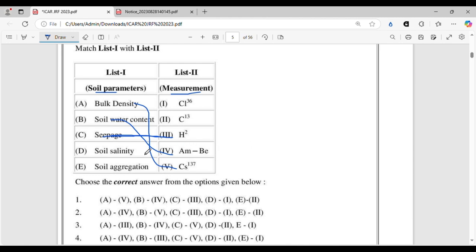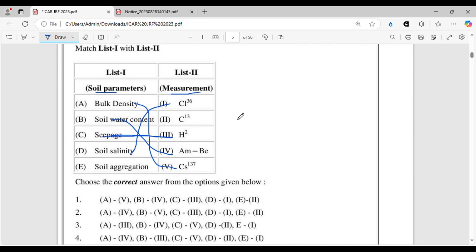And soil salinity can be measured with, of course, Cl36. This is also similar, like chlorine 36, also a radioactive isotope, and that can be used in the soil salinity studies. Like you can mix it, you can use it there, and the radioactive isotope will stand out from the other Cl atoms, which is Cl35.5 normally.